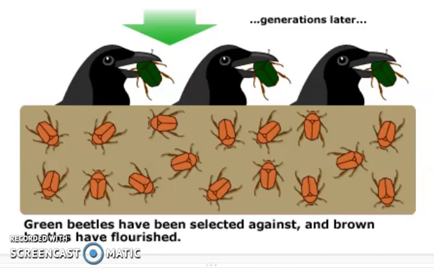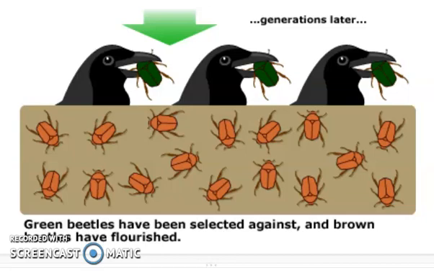So natural selection does happen differently when it occurs in nature versus artificially. In natural selection, it occurs based on the traits that allow an organism to survive.